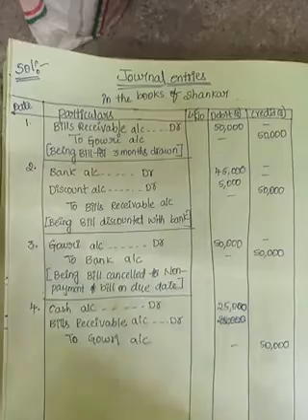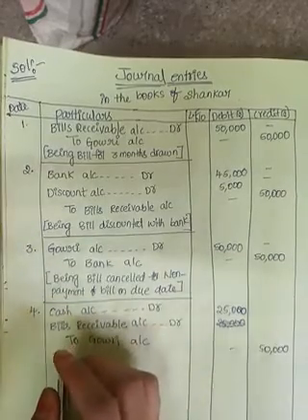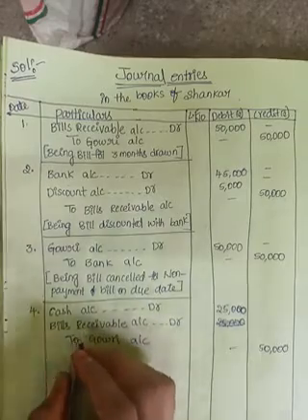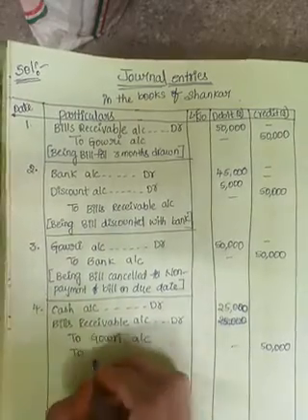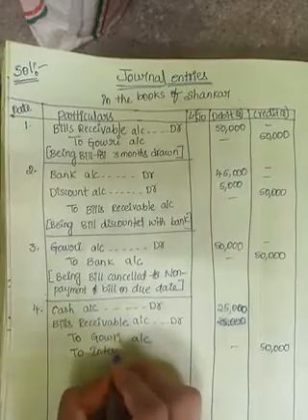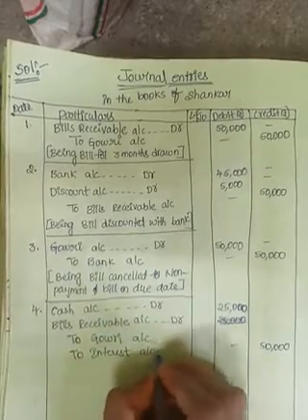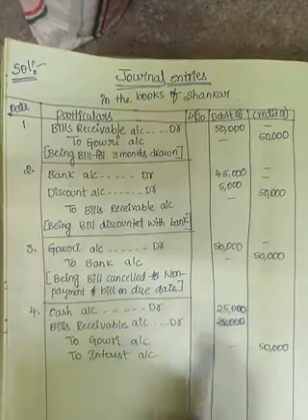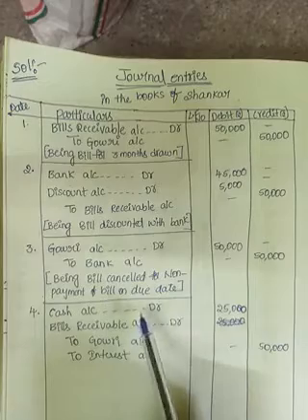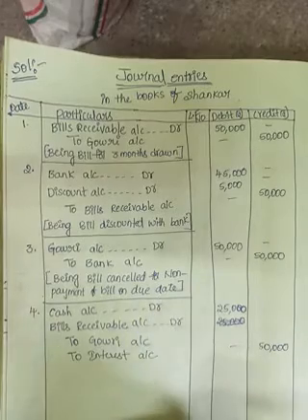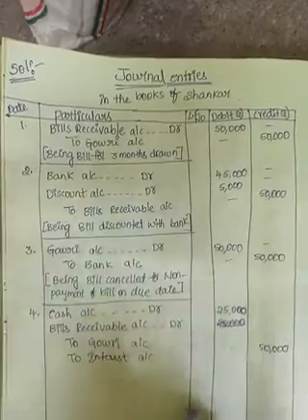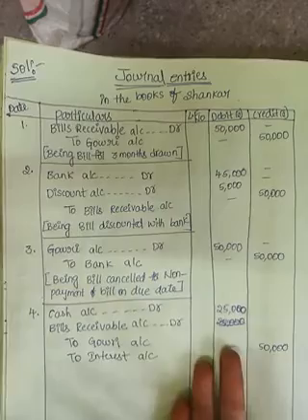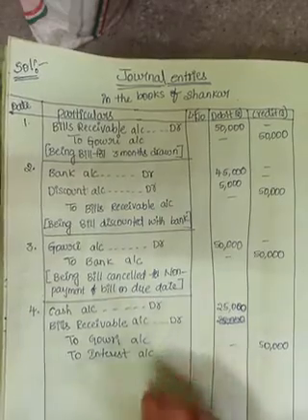Okay, to interest account. So this interest amount will be calculated on the remaining amount. He paid in the form of cash rupees 25,000. Then how much is the remaining amount? Rupees 25,000. So on the 25,000 we will calculate the interest.